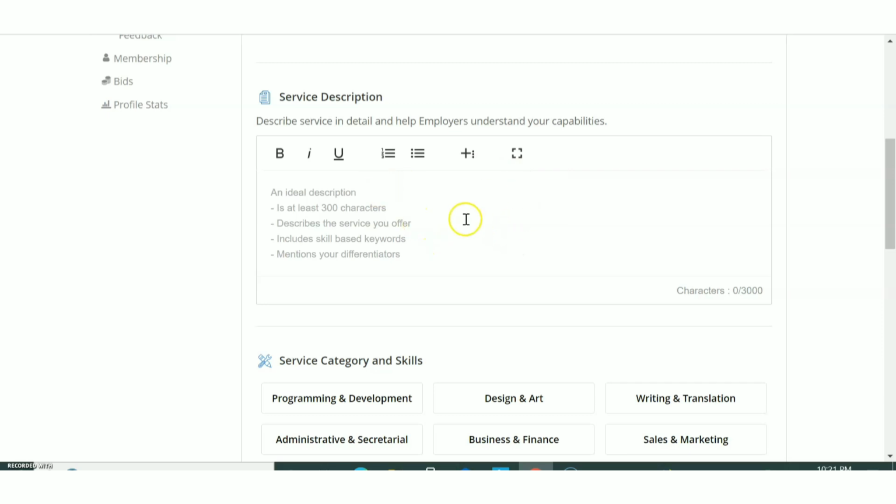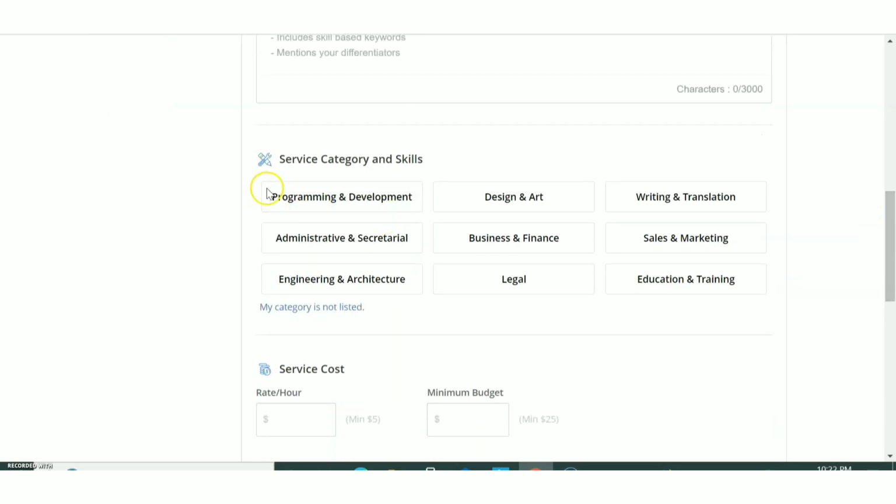So give a brief about your service and your working nature. And also you can give service category and skills. So from these listed items, you can select the skills which you are having.